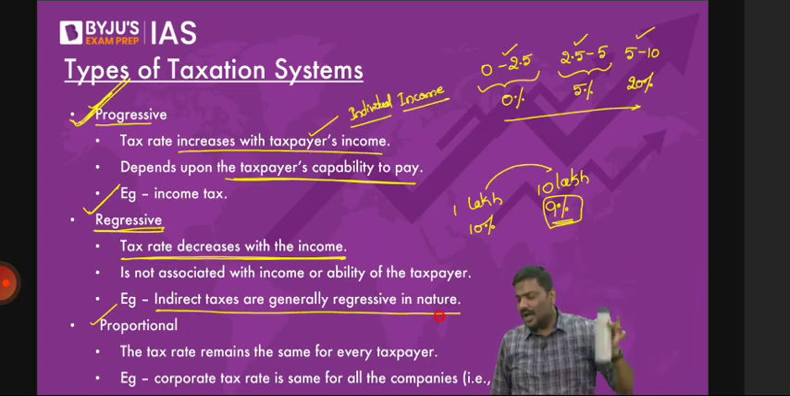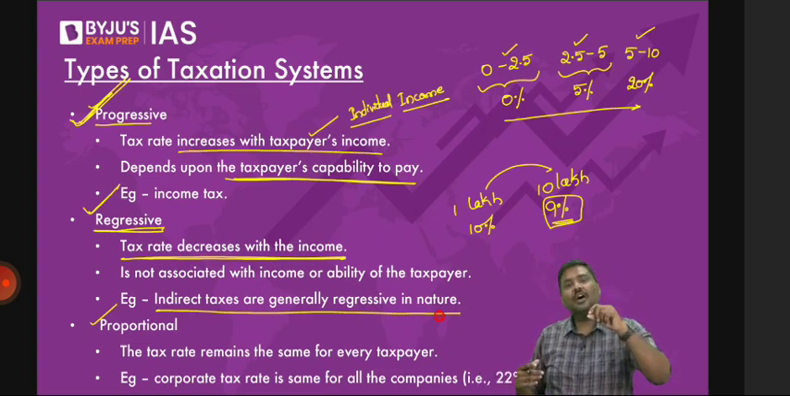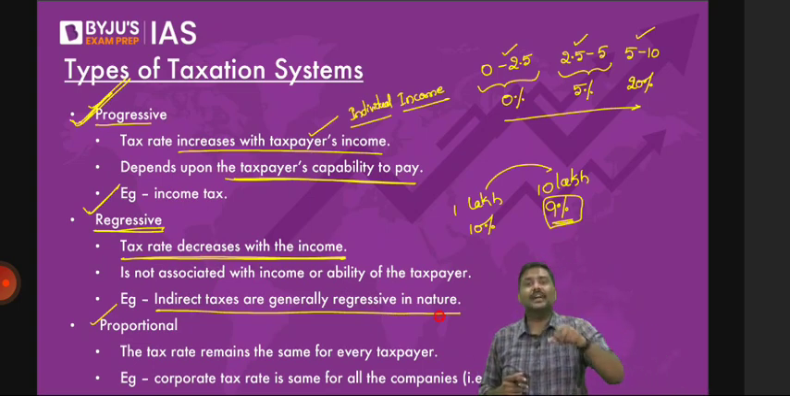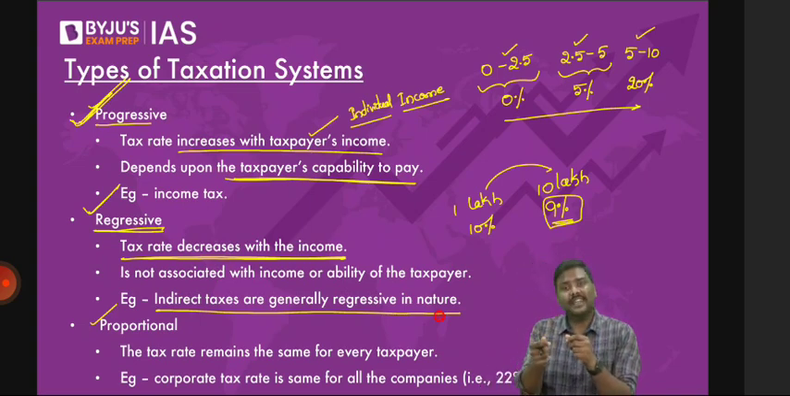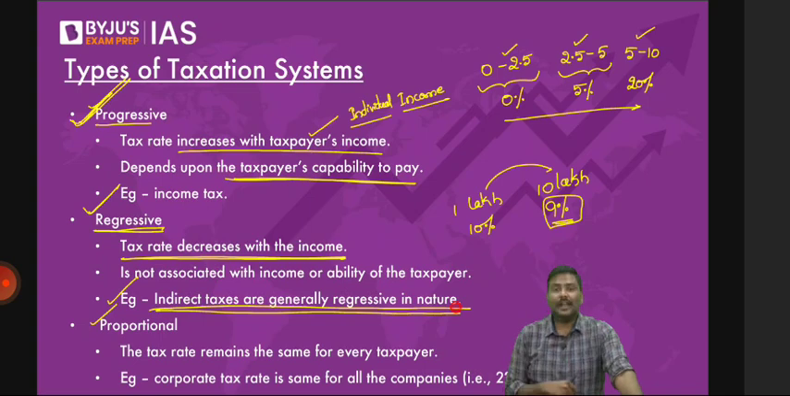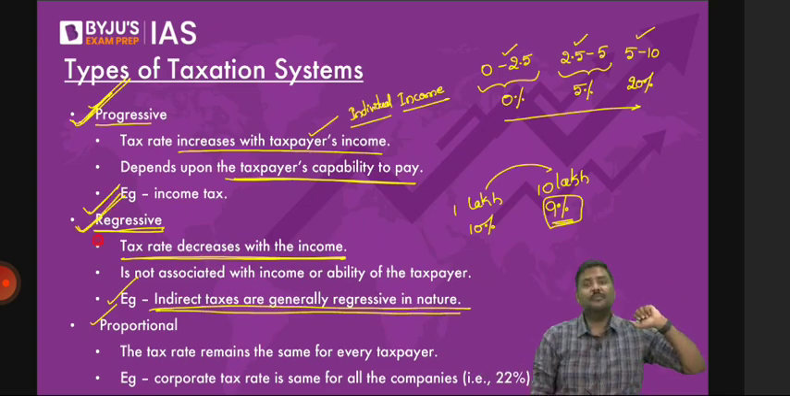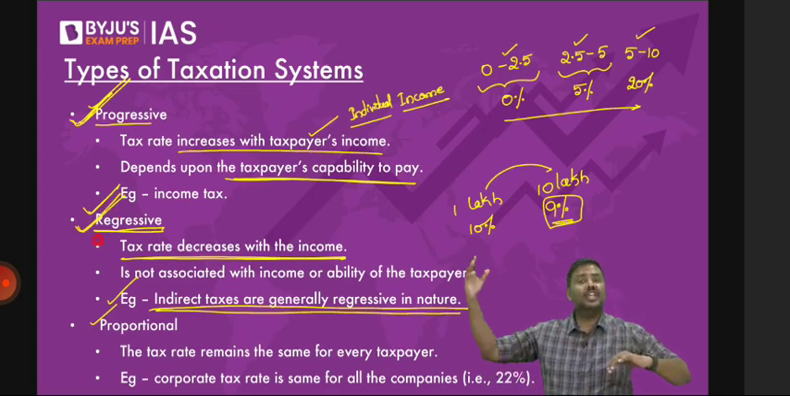So the argument is simple here. The amount of income is changing. It is very, very high. But how much of the income are you actually paying in the form of taxation? A very, very small percentage of it you're paying in the form of indirect taxes. That is the reason indirect taxes are regressive in nature. So remember, progressive means the tax rate applicable will keep on increasing with the change in the income, and regressive means the tax rate will keep on decreasing with the change in the income.